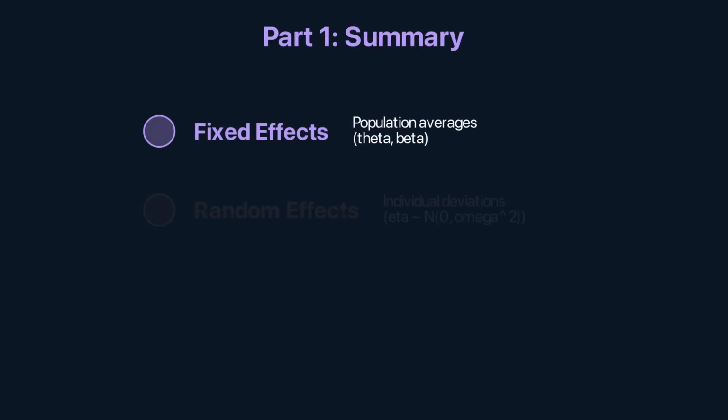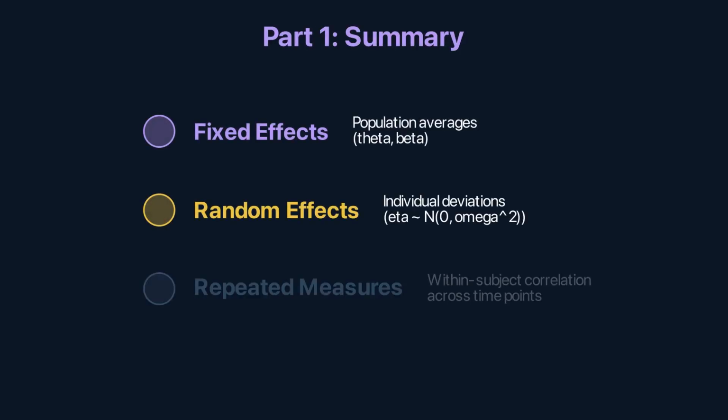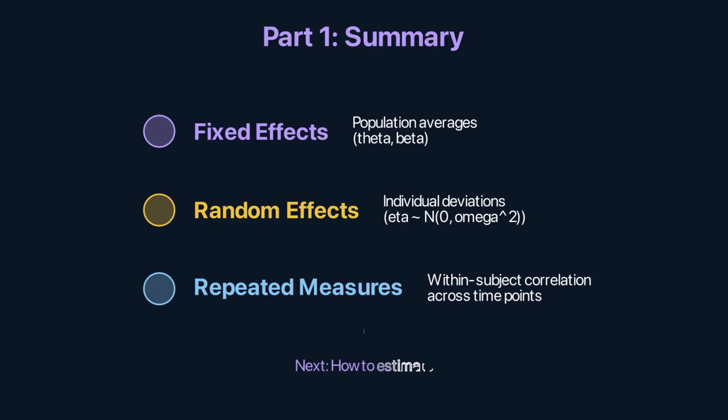Fixed effects for the population. Random effects for individuals. Repeated measures within each individual. The mixed model accounts for all 3 levels. Next, how to estimate what you can't directly observe.